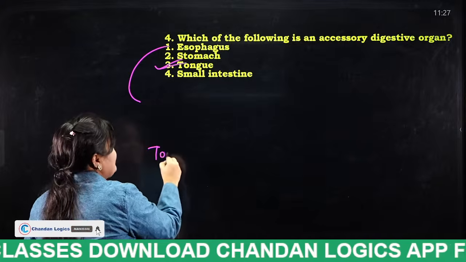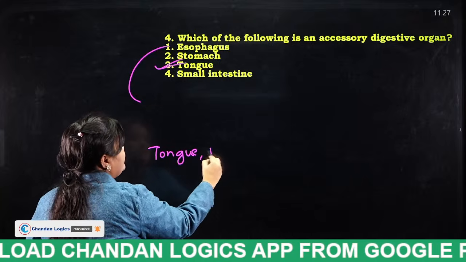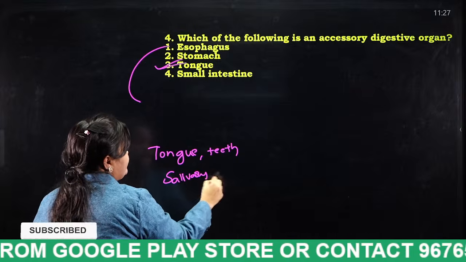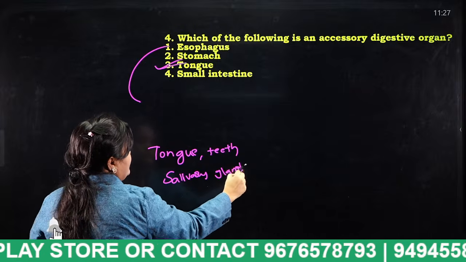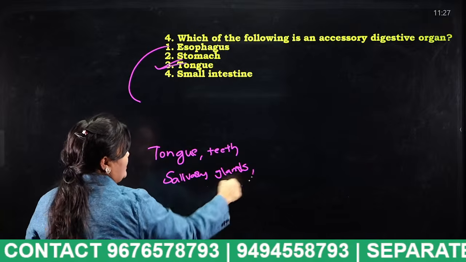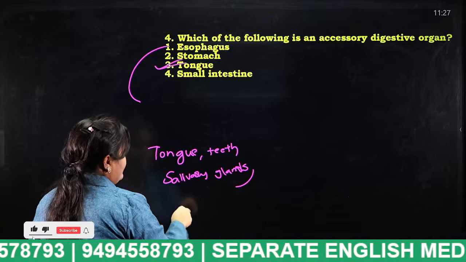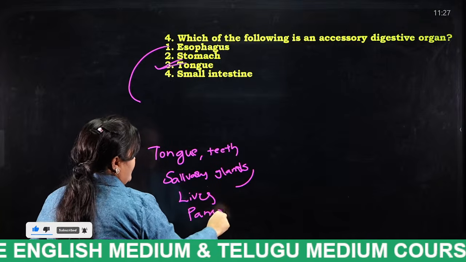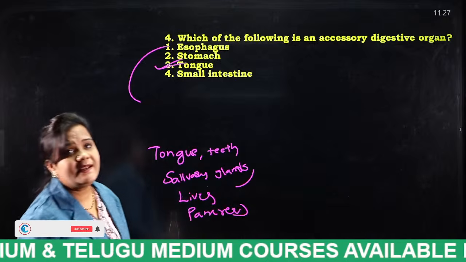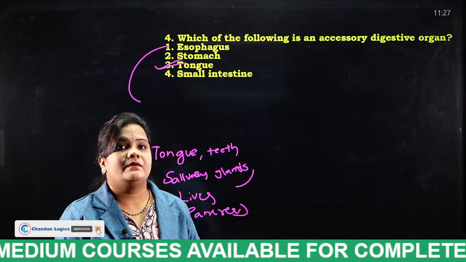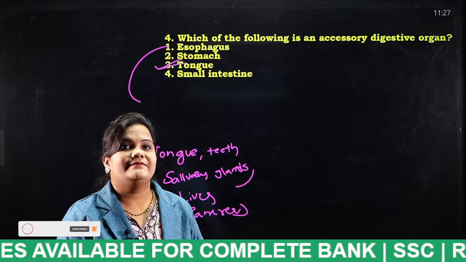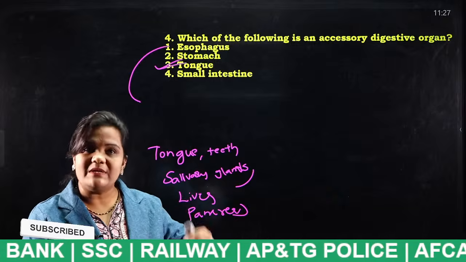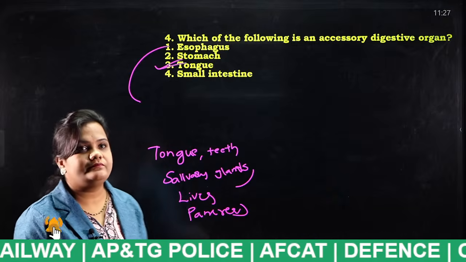So what are the accessory organs students? Tongue, teeth, salivary glands, and next what? Liver, pancreas. Okay, so these are some of the accessory organs. Very good. So Akhil, this is a completely English YouTube channel, so I must teach in English only, okay?